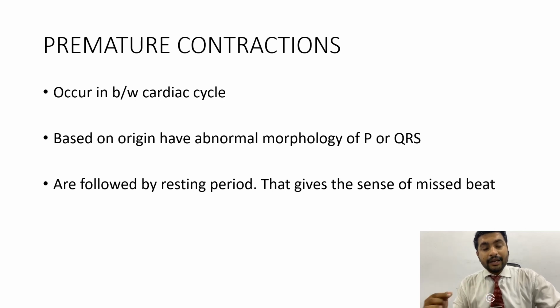So why are these important? These can occur in anxiety. In fact, the number one cause for these premature beats is anxiety, excessive intake of coffee or other energy drinks, lack of sleep, and other such things. But once my professor said, if a patient comes to you with PVCs, the first thing you should rule out is ischemia. And you will see in post-MI stages, when a patient is recovering, that there are PVCs originating in those patients. So it is very important to differentiate that these PVCs are not the result of ischemia, rather they are normal.